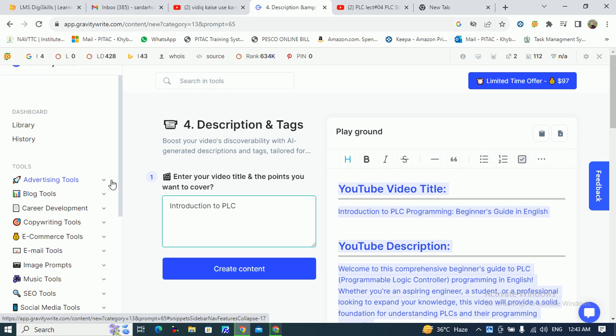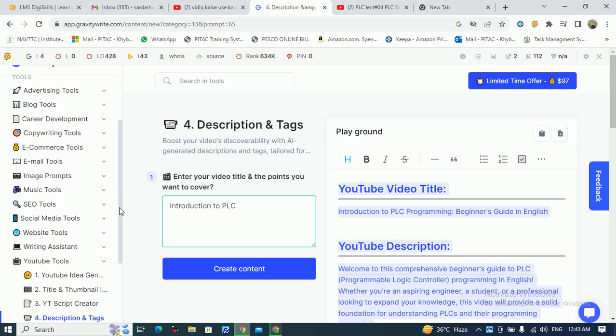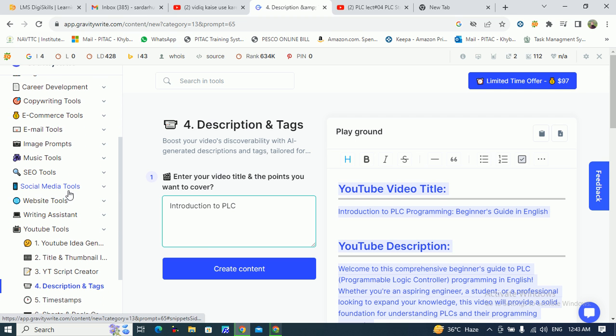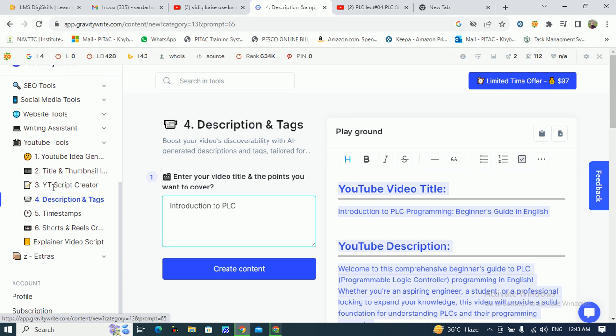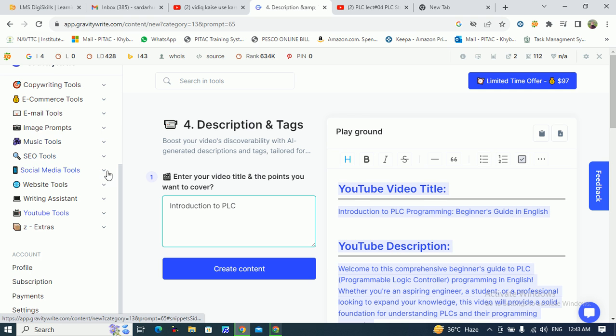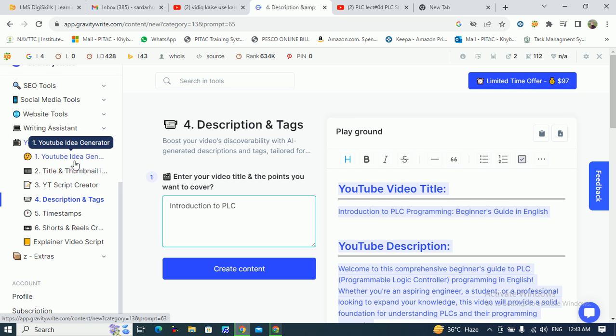There is a very interesting website on which you can create different kinds of content. For example, if you are a YouTuber, you can write your tags, titles, descriptions. For example, here these are the two tools available for YouTube: idea generator, title, thumbnail, YouTube creator, description, tags, timestamps, shorts, reels, and everything by using artificial intelligence.